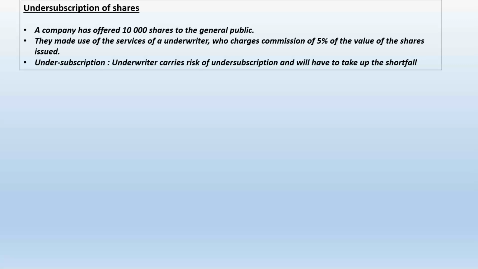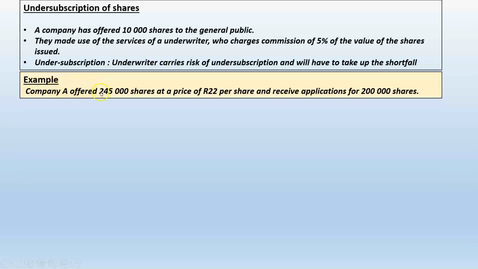of the total value of the share capital that you want to raise, I will then carry the risk of any shortfall. So let's say they're going to charge a commission of 5% of the value of the shares issued. So who's taking the risk that there is going to be an undersubscription? Not the company, because the company is going to raise the full amount in capital that they want to raise. But the underwriter carries the risk. So if there is going to be undersubscription, it's going to cost them probably a substantial lot of money.